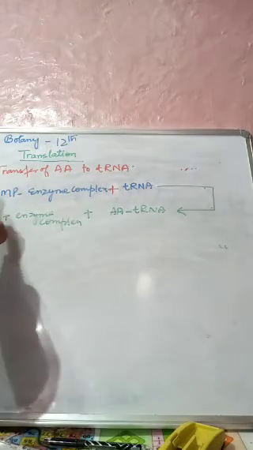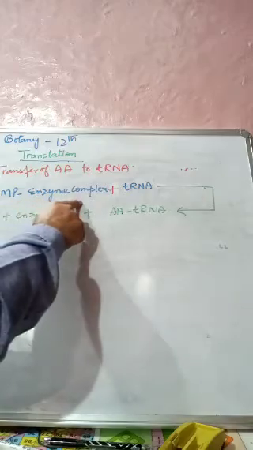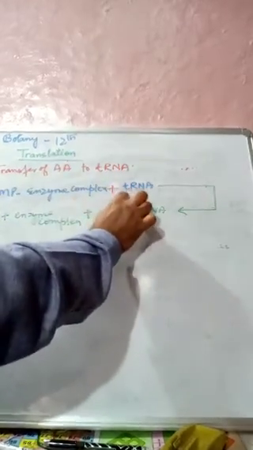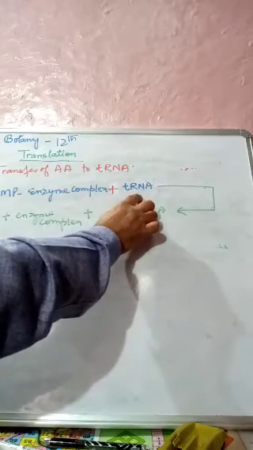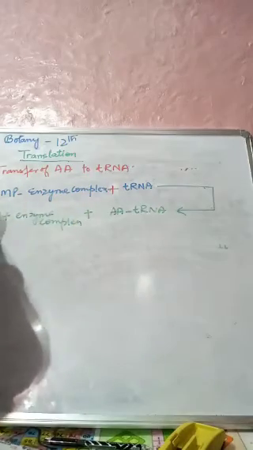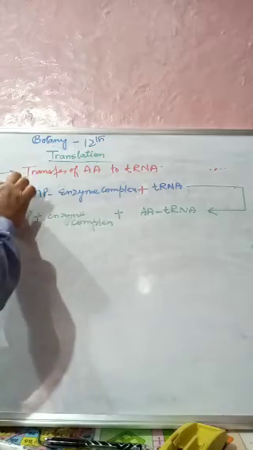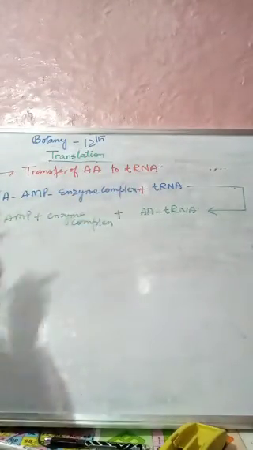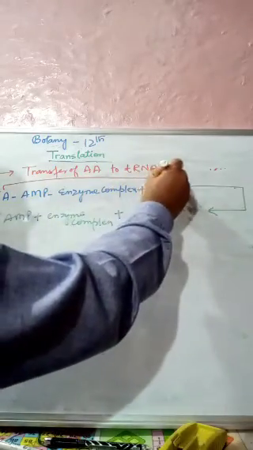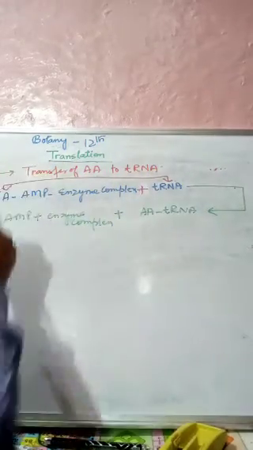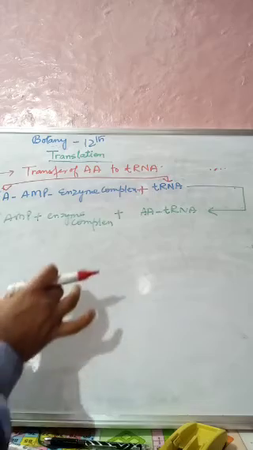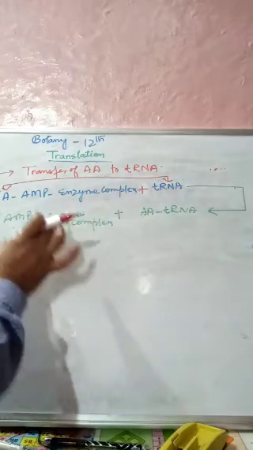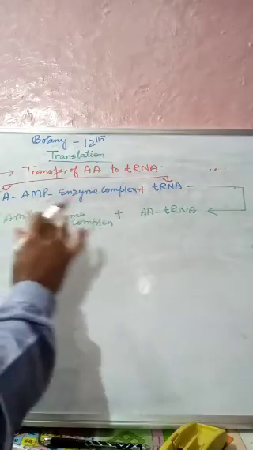The amino acid AMP enzyme complex formed in the first step reacts with the specific tRNA. Here the amino acid is transferred to this tRNA. As a result, the enzyme and AMP are liberated.